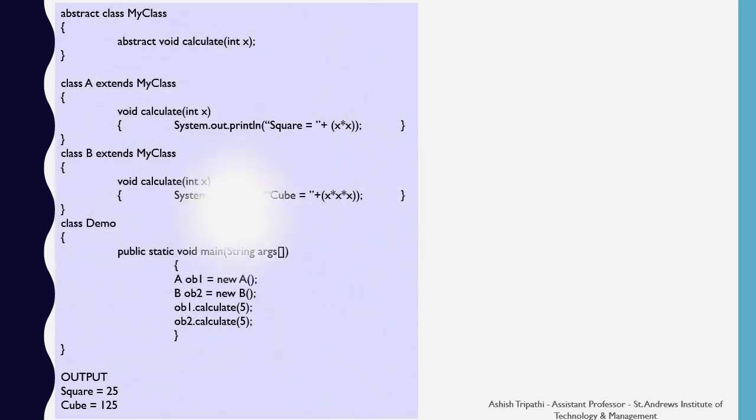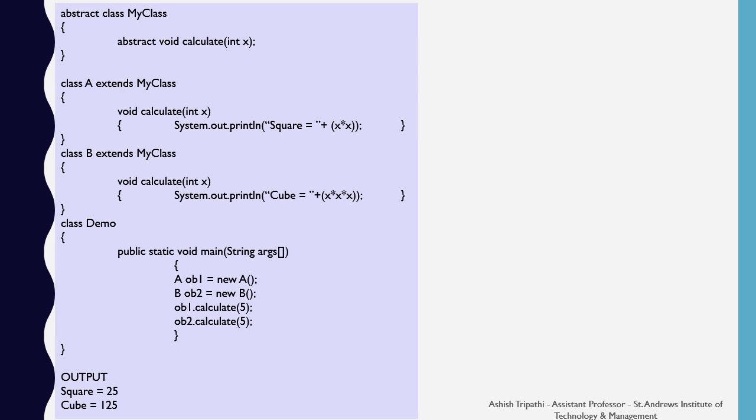This is a second example of the abstract class to showcase that the functions declared in the abstract class can be implemented as and when required, specifically by the derived classes. Here I have made an abstract class called myClass. Inside the myClass there is an abstract method called calculate. The class A, which is extending myClass, is defining the abstract method calculate. In this, the calculate method is printing the square of the x value.